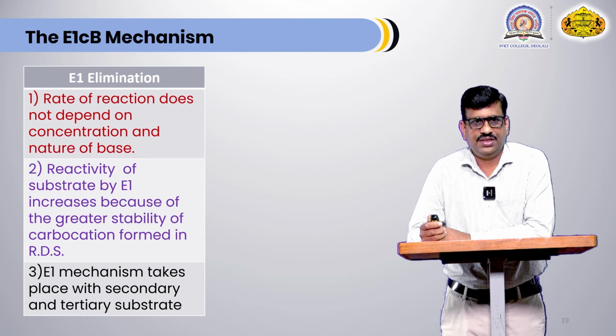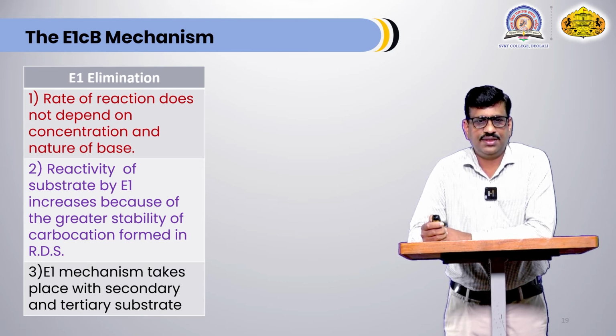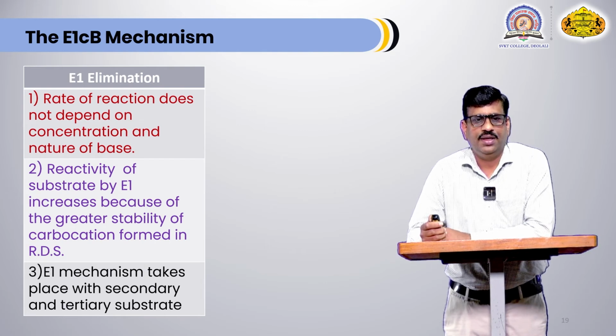The rate of reaction does not depend on the concentration as well as the nature of the base. Reactivity of the substrate in E1 increases because of the greater stability of the carbocation formed in the rate determining step, and the E1 mechanism takes place with secondary as well as tertiary substrates. These are the salient features of E1 elimination.